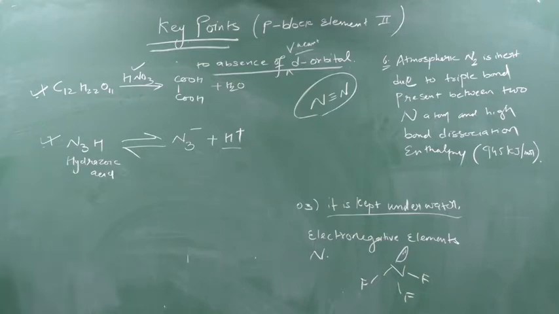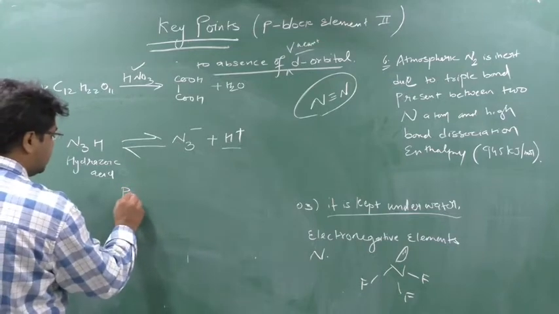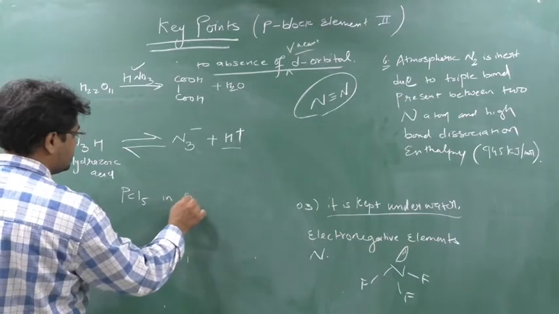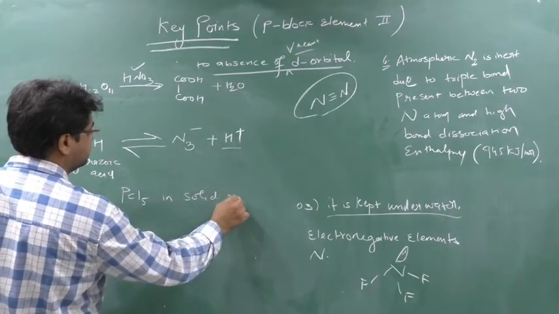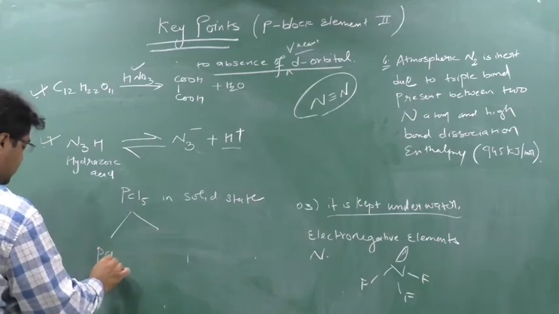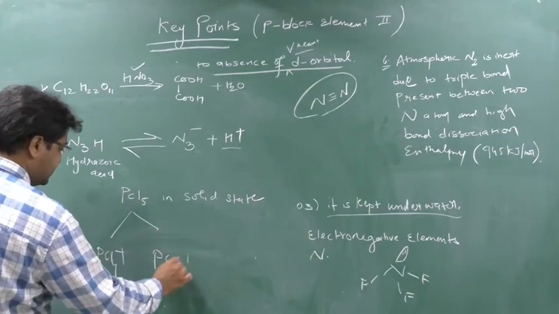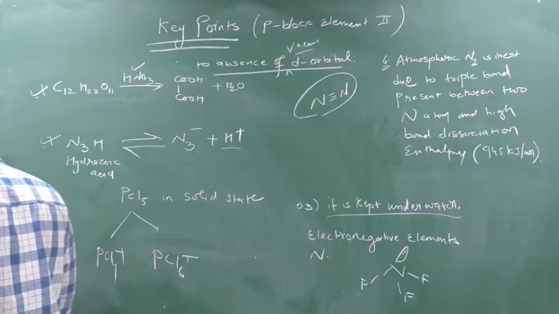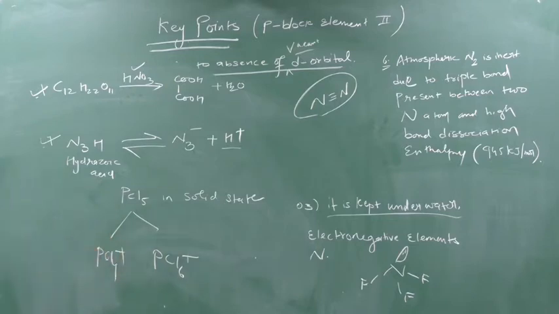Write down next. PCl5 in solid state forms PCl4 plus and PCl6 minus. This you know, splitting of PCl5, yes or no?